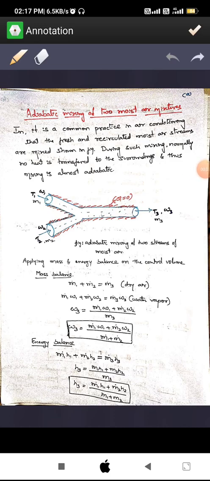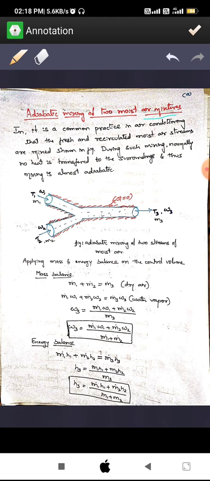Hello listeners. In this presentation I am going to explain adiabatic mixing of two moist air mixtures. In real applications, in any air conditioning or refrigeration system, there is a chance of mixing the fresh air and the air which has circulated within the system previously. For example, in an air conditioner, the fresh air is taken inside and the used air comes outside. So in this situation there is a mixing of both fresh air and circulated air.